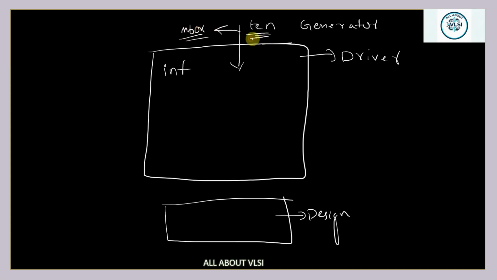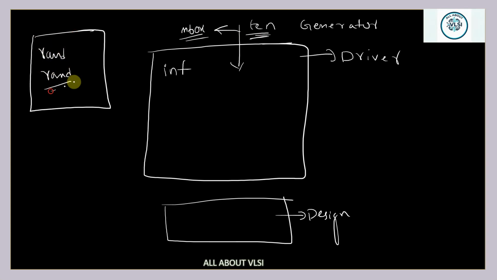So after getting this, the transaction is going to have the variables declared with rand keyword. All the particular randomized data will be present inside your txn. Entire txn object is being sent from your generator to your driver via the mailbox.